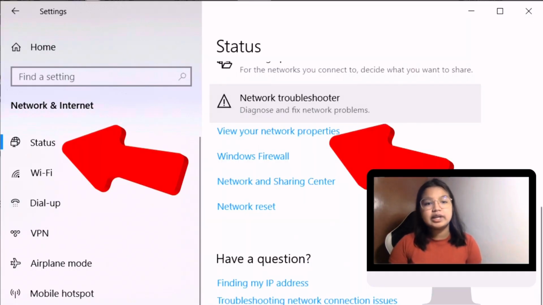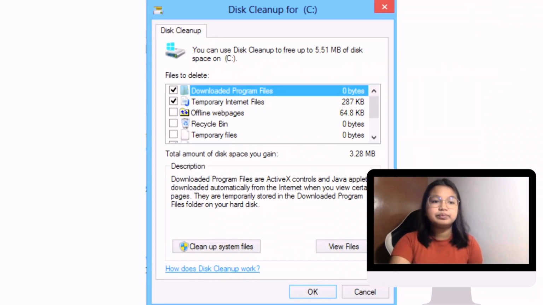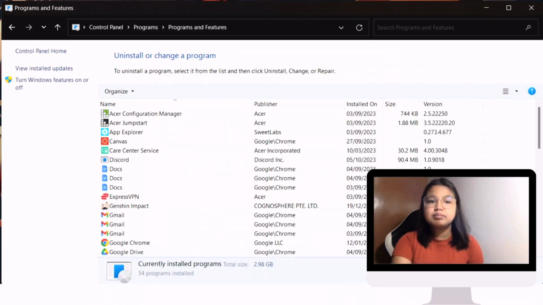The fifth step is to check the internet connection. If you're experiencing internet-related issues, check your network connections, restart the router, and ensure that other devices can connect without any issues. The sixth step is to run Disk Cleanup. We can use the built-in Disk Cleanup utility to free up space on your hard drive and potentially improve system performance. For the seventh step, uninstall recently installed programs, most especially if the issue started after installing a new program. Try uninstalling it to see if it resolves the problem.